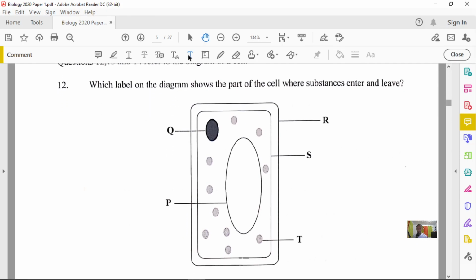This structure right here will be our nucleus. This structure right here, which is R, will be our cell wall, which is the outermost layer of a plant cell. And structure S will be our plasma membrane, or our cell membrane.